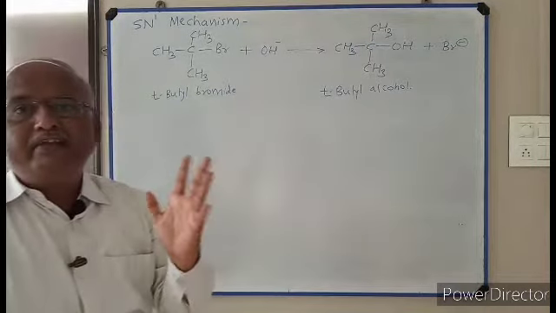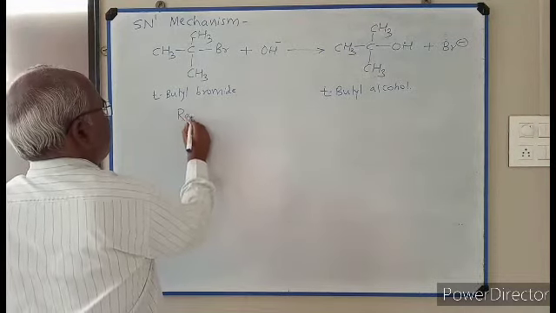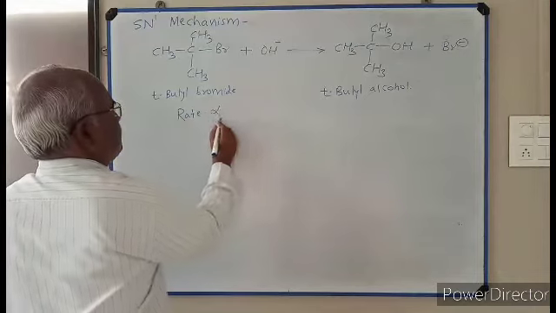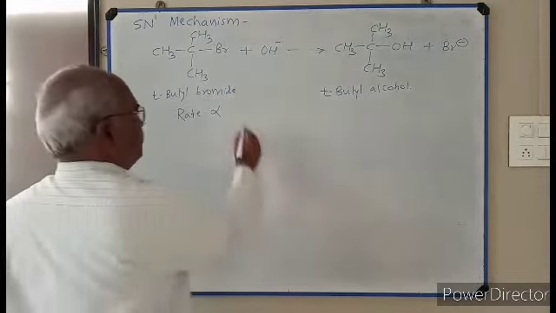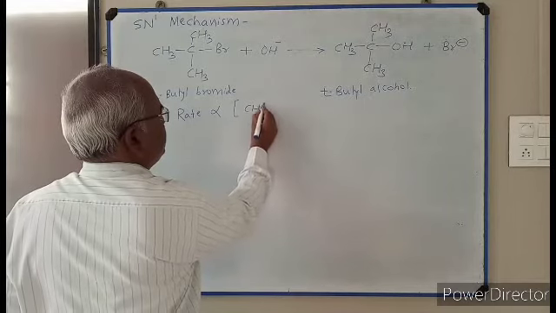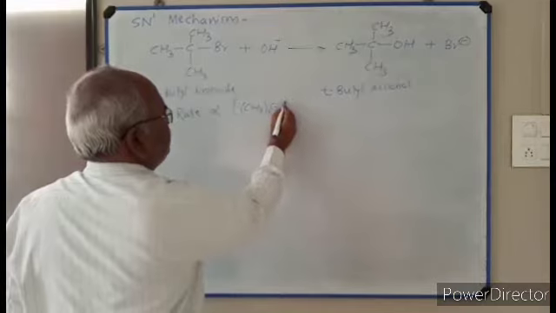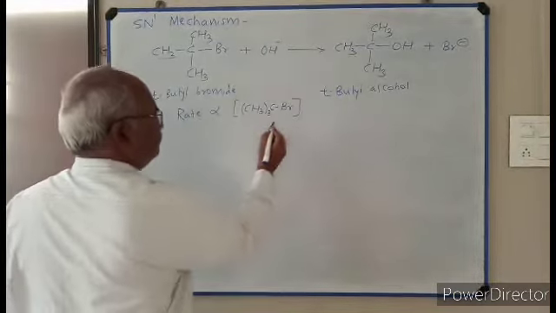By kinetic study, it is found that the rate of this reaction is proportional to the molar concentration of tertiary butyl bromide, (CH3)3CBr.